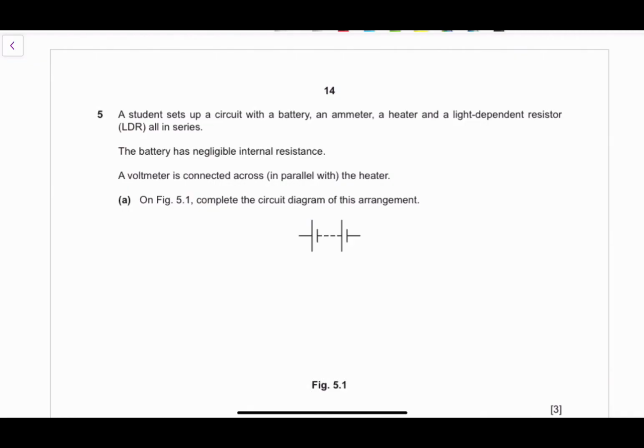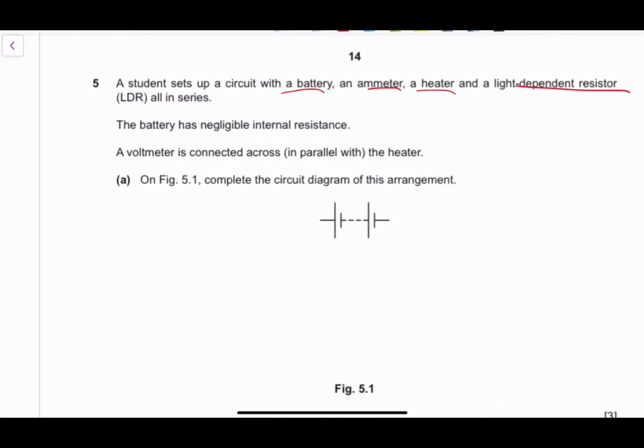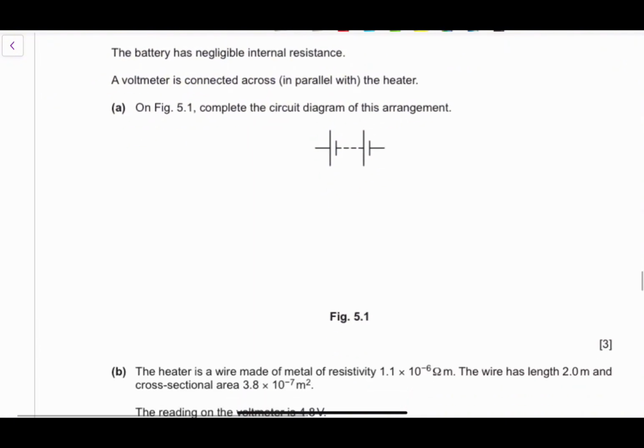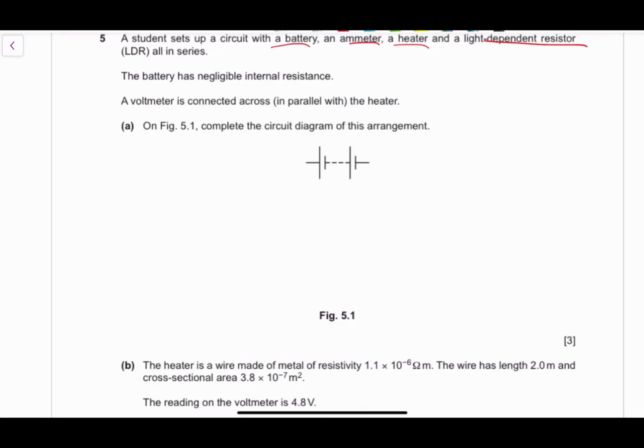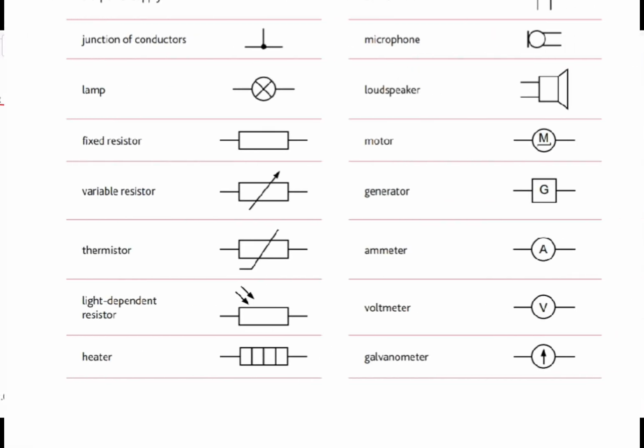We're almost done. We've been given a student who has set up a circuit with a battery, an ammeter, a heater, and an LDR connected. All of them are connected in series, right? So they just want us to create that circuit. They want to see if we really understand some of the circuit symbols that are in the syllabus. So if you look over here, I've posted some circuit symbols that I really hope are helpful as you work through some of these questions.